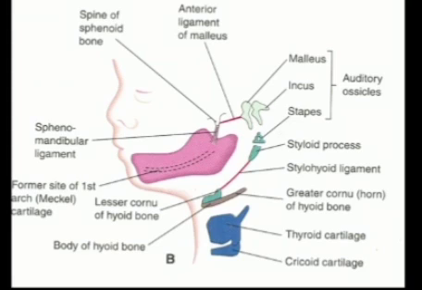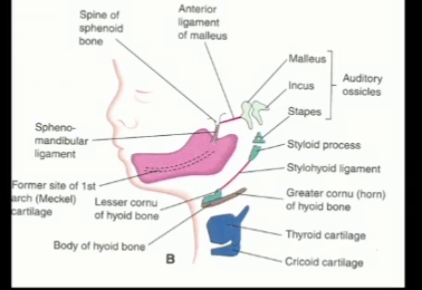Now derivatives of cartilage of the second pharyngeal arch: you can see the third bone of the middle ear, that is the stapes. It develops from the dorsal part of the cartilage of second pharyngeal arch. Then the styloid process of the temporal bone also develops from this dorsal part.